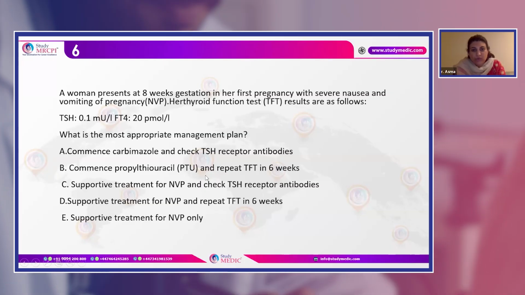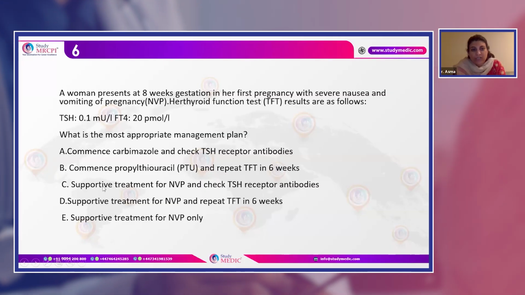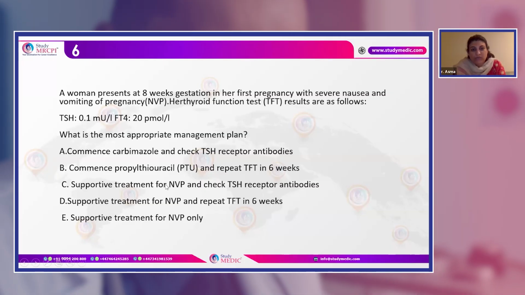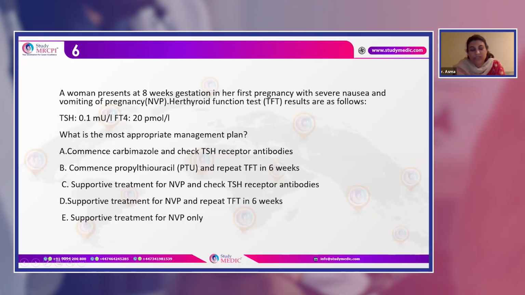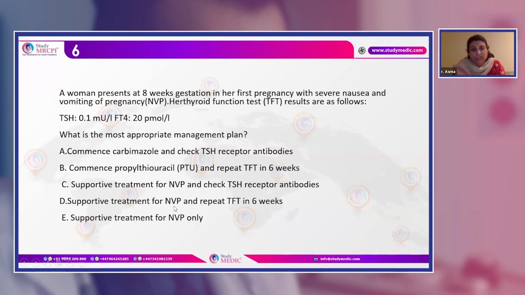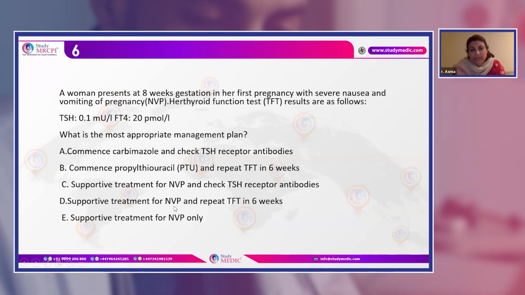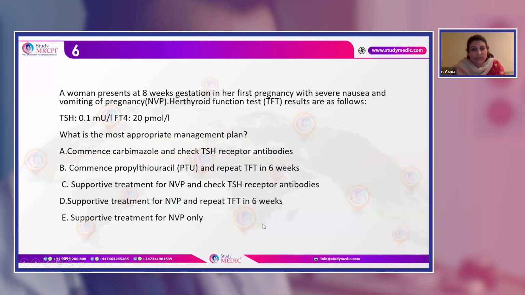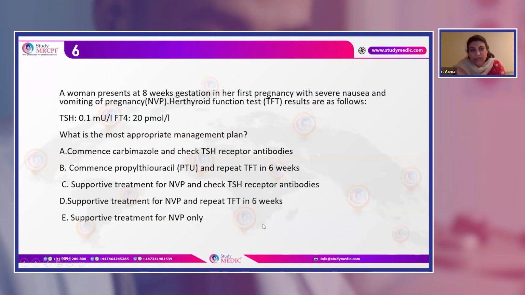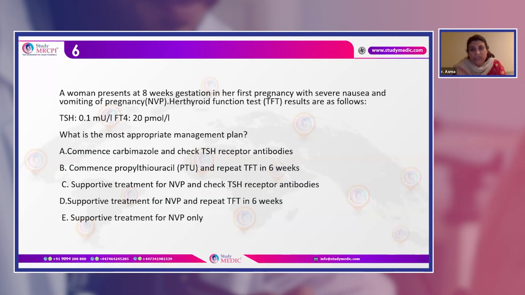You commence the PTU and repeat TFTs in 6 weeks. You give supportive treatment for the nausea, vomiting symptomatically and check TSH receptor antibodies, or you do supportive management for the nausea, vomiting and repeat TFTs in 6 weeks, or you only give supportive treatment for nausea, vomiting in pregnancy. So this is also a very important question.